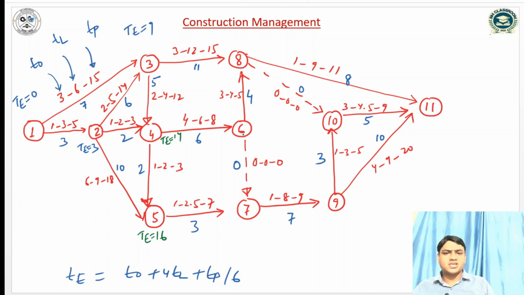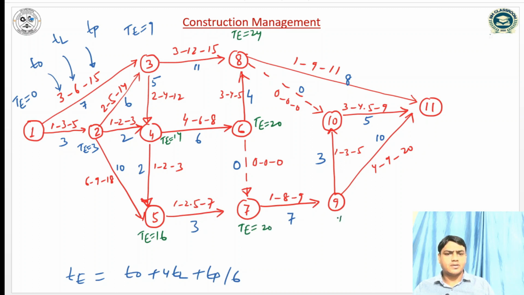And 14 plus 6 is 20, so it will be 20. 20 plus 4 is 24, 9 plus 11 is 20, so 24. 20 plus 0 is 20, 16 plus 3 is 19, so it will be 20.